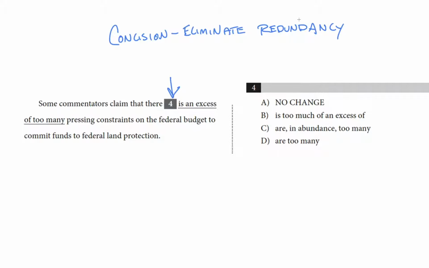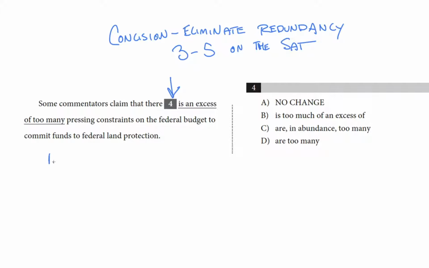And redundancy is when a sentence or a phrase is unnecessarily wordy or repetitive. Essentially, if you see a sentence with 2 words that mean the same thing, you don't need to use both of them. And there are likely to be between 3 and 5 concision questions on your official SAT. And the errors that you'll find usually take one of 5 distinct forms.